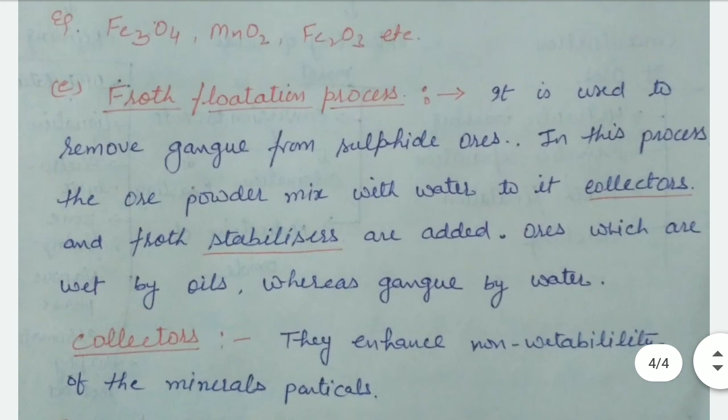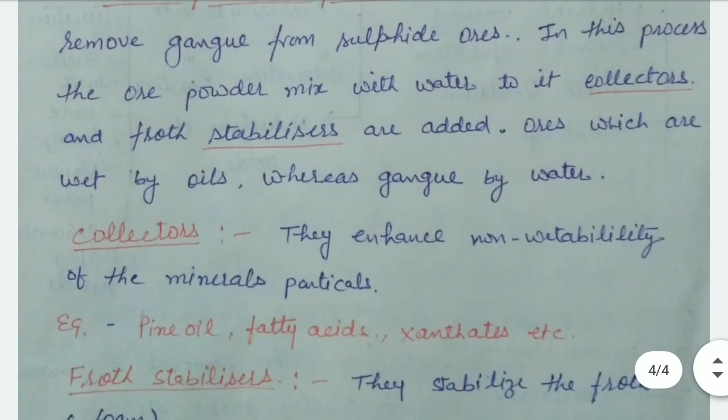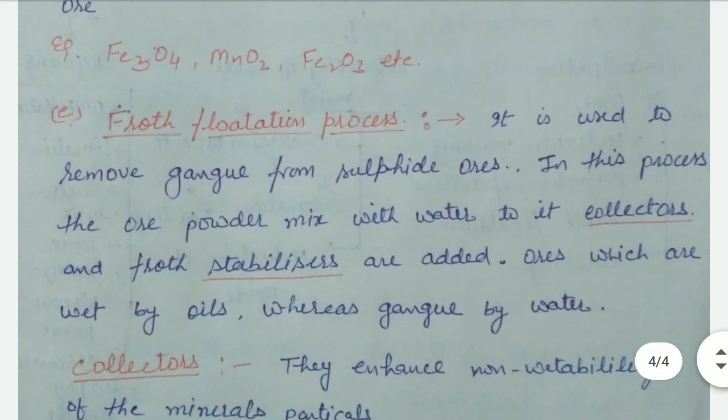In this process, there is a large tub filled with water and oil, with a fan to form froth. Froth means foam. It's clear? The minerals or sulfide ores are wet by oil, therefore they come up with the froth, and gangue particles are wet by water, therefore they settle down in water.